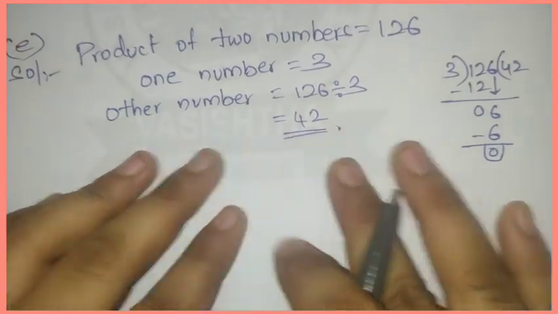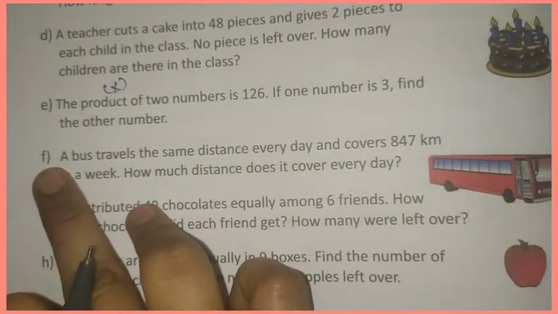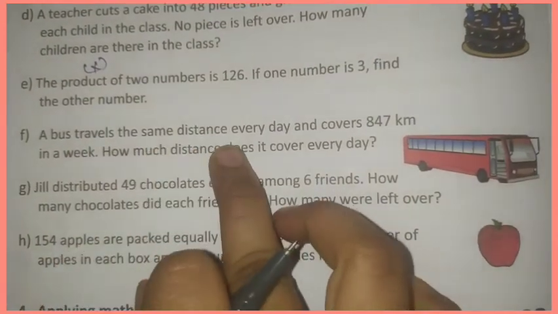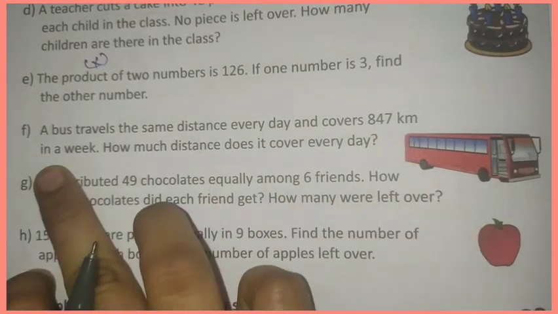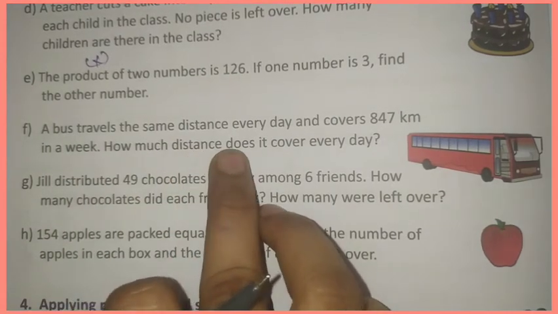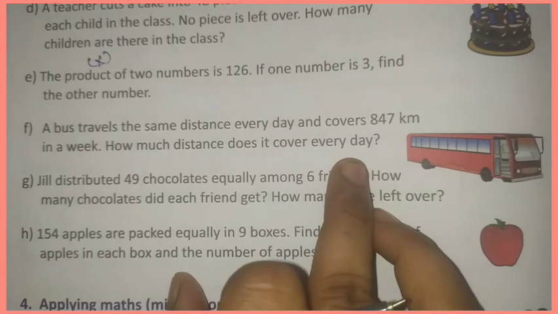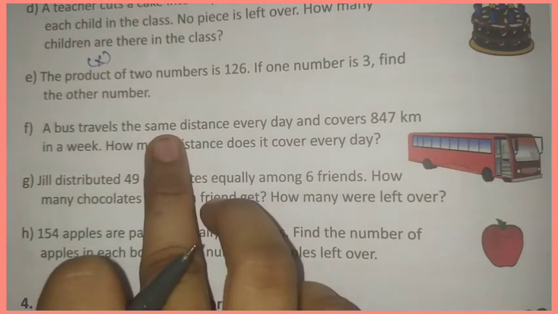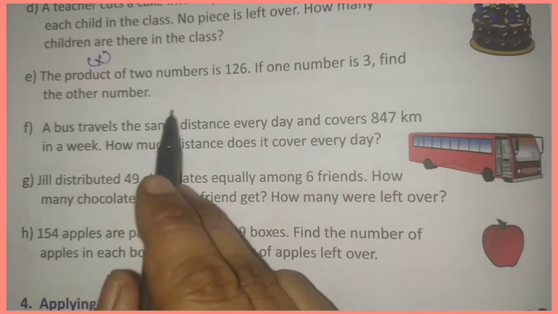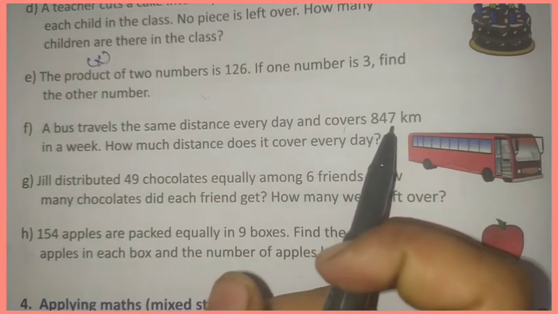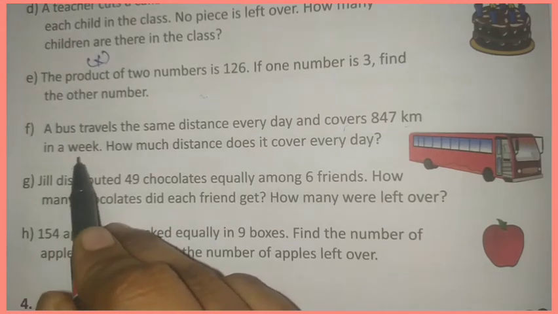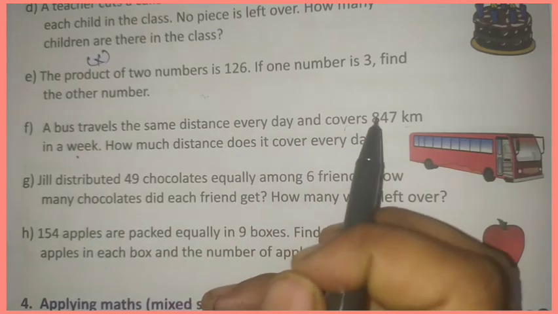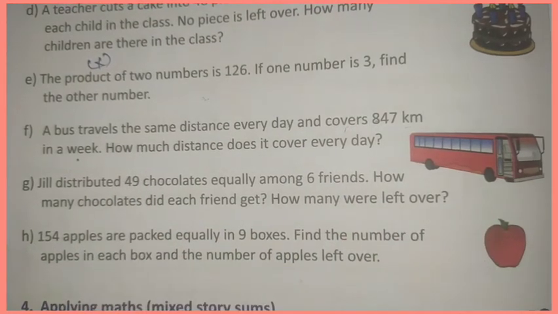Okay. Now look at F question. A bus travels the same distance every day and covers 847 kilometers in a week. How much distance does it cover every day? How many days are there in a week? 7 days. Okay, we have to divide this number by 7. Okay, now look at F answer.